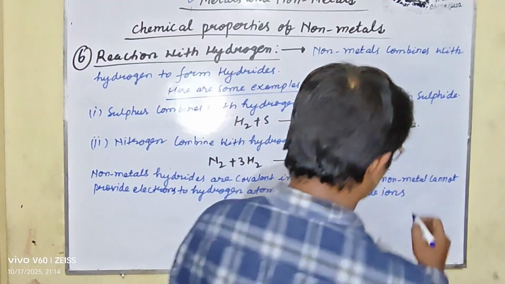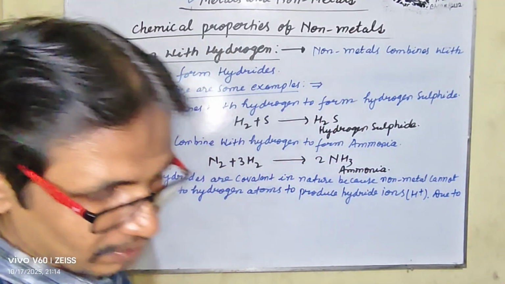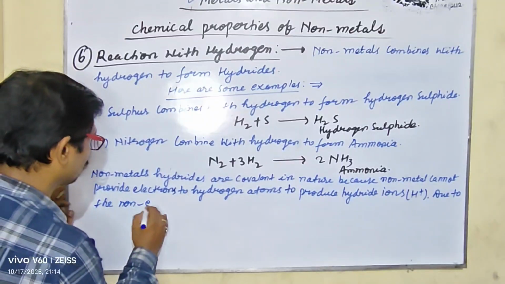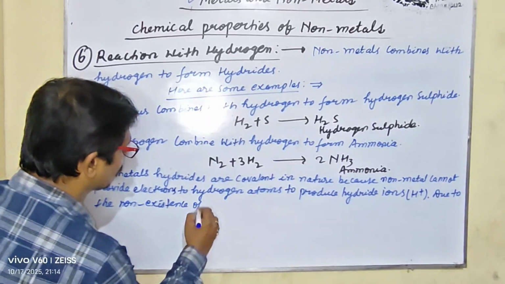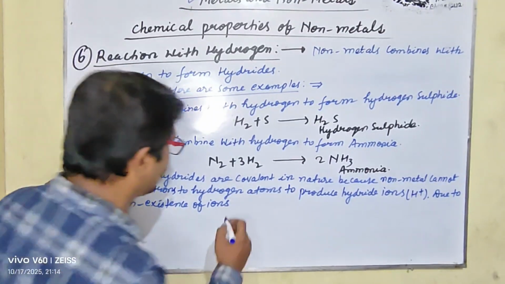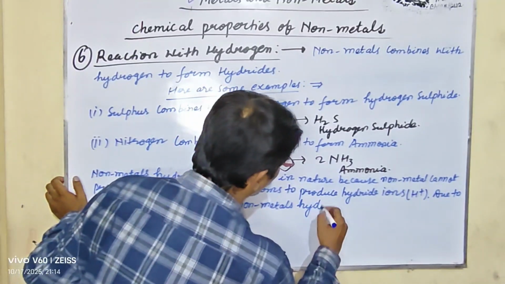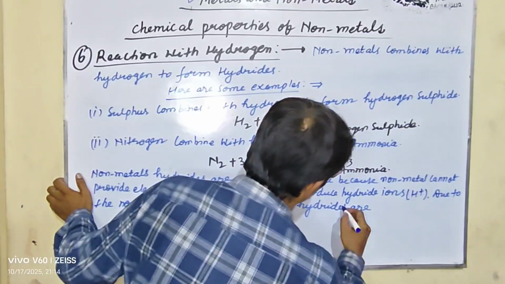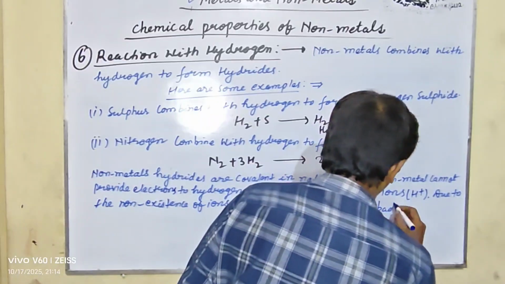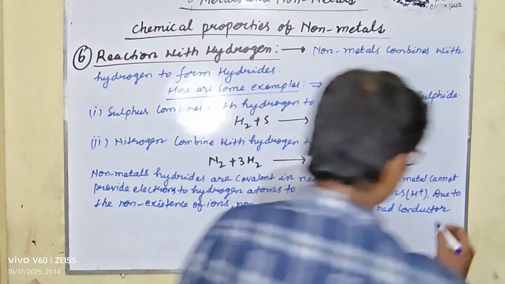Due to the non-existence of ions, non-metal hydrides are bad conductors of electric current.